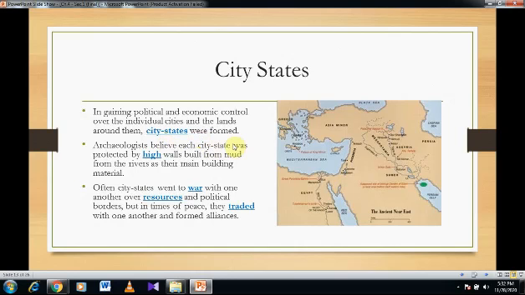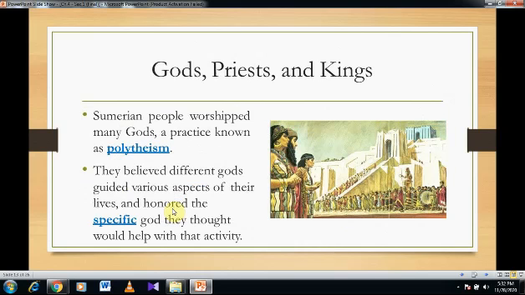Archaeologists believe that each city state was protected by a high wall built from mud from the rivers that overflowed it. These city states often went to war with one another. Why? Because of the resources and the political borders, but sometimes they had peace. When they had peace, they traded with one another and they formed alliances.